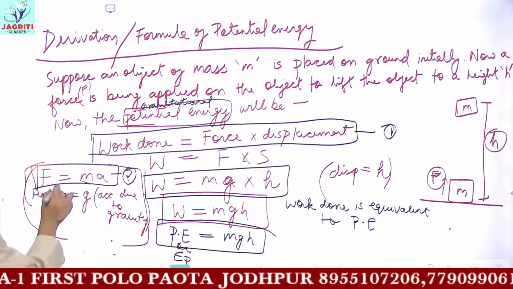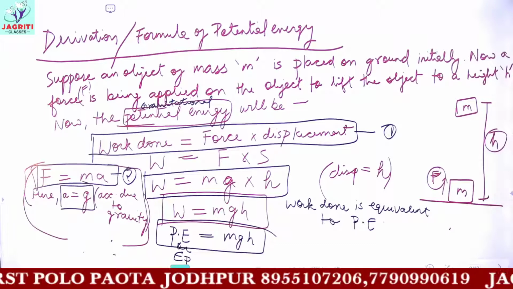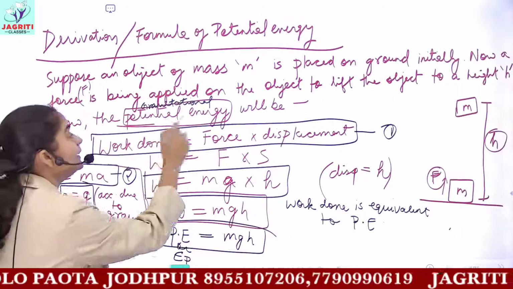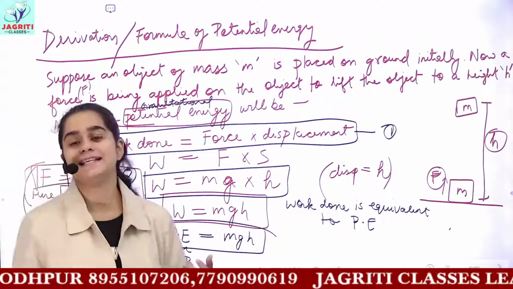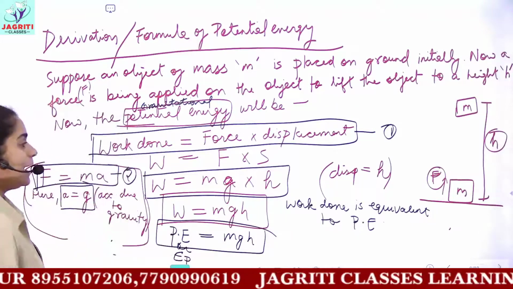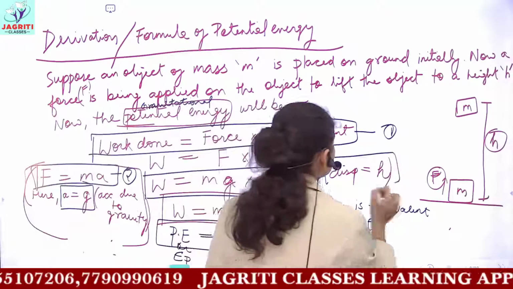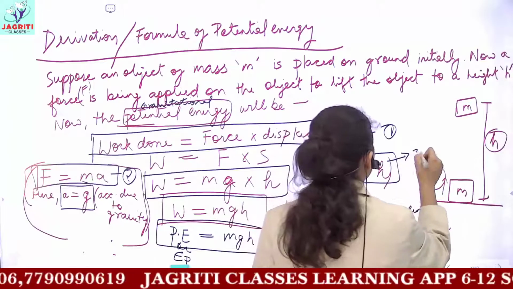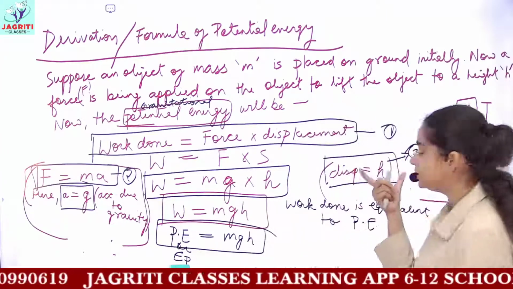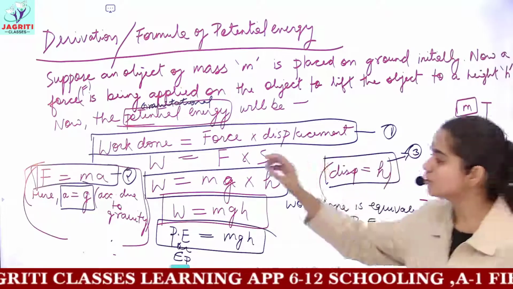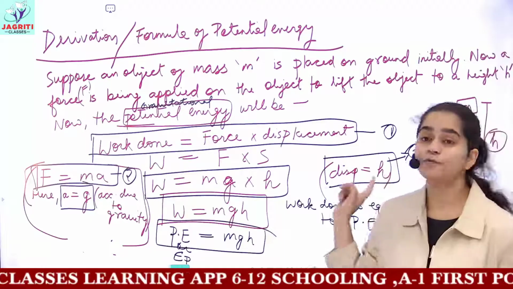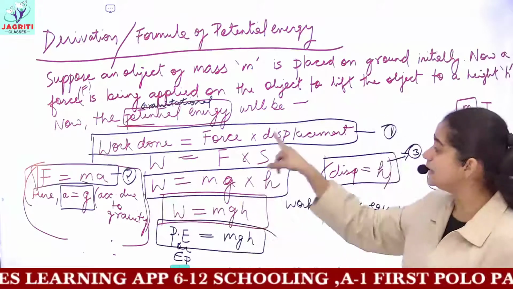But here in place of a we'll use g, because we are deriving gravitational potential energy. So a here is equal to small g, which is acceleration due to gravity. And displacement, you can say displacement here is height covered by the object. So this would be equation 3. Now you'll write the same line, that substitute the values of force and displacement from equation 2 and 3 in equation 1.